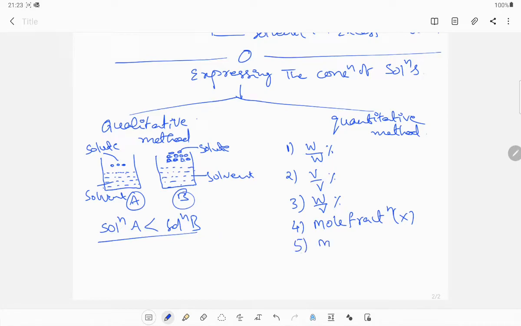Next, fifth one is molarity, and it is represented with capital M. And next one is molality, it is represented with small m.